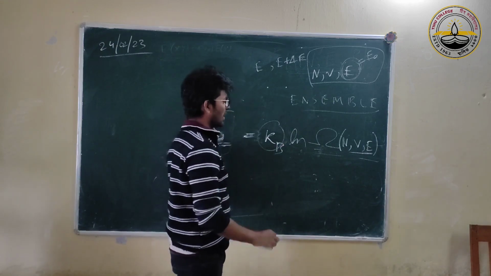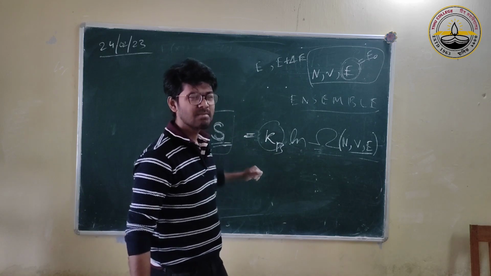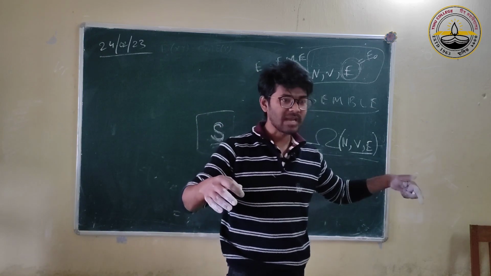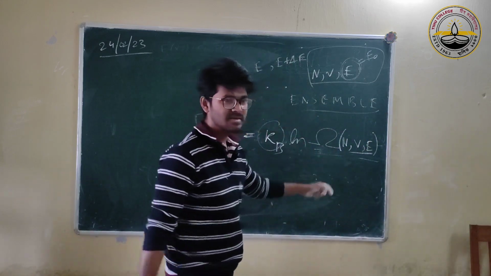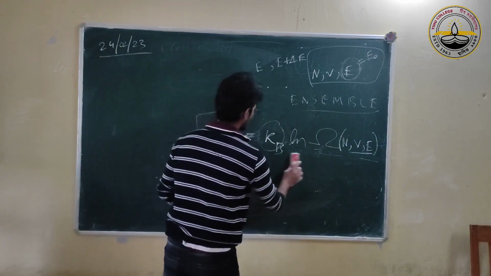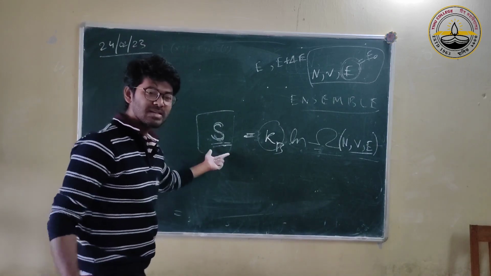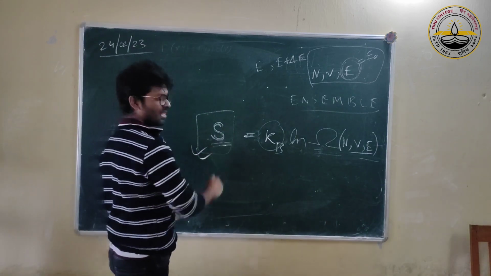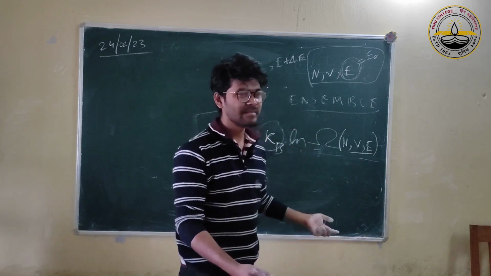This is an important law, so significant that it is written on Boltzmann's tombstone. This is so important: S equal to k ln omega. It is so powerful that just by knowing this, we can derive any thermodynamic quantity from it.